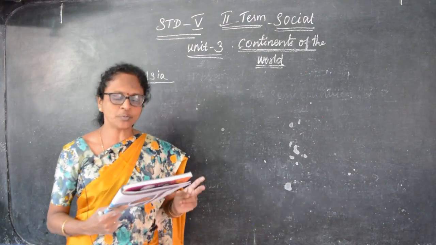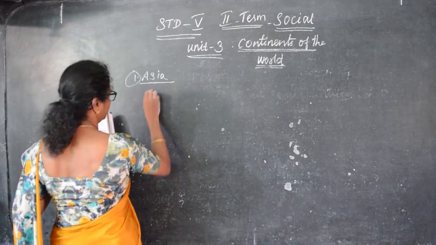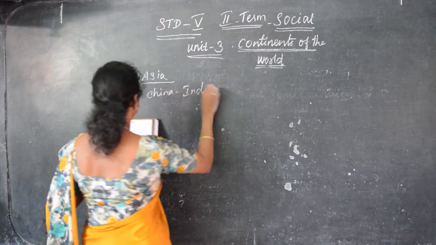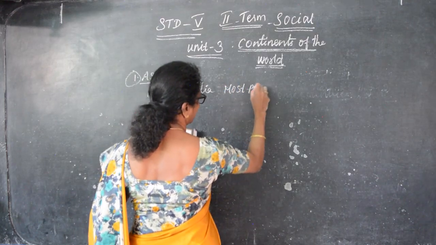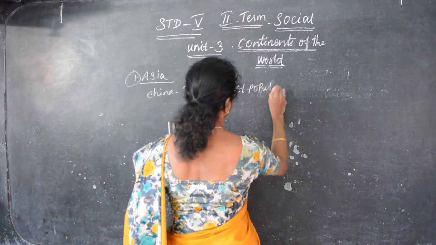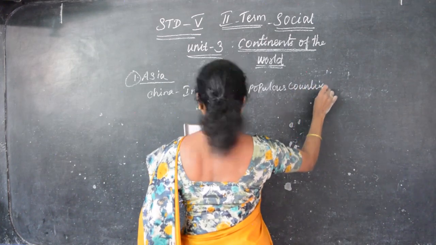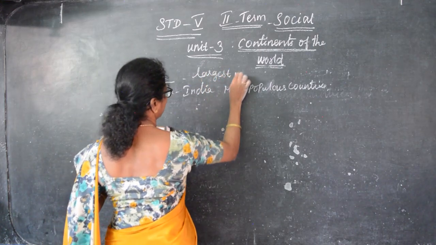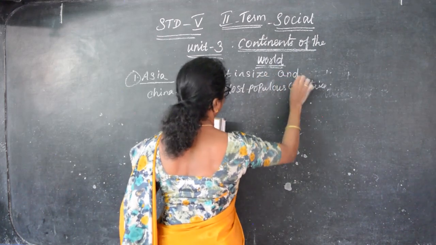The world's 2 most populous countries, China and India, are in Asia.